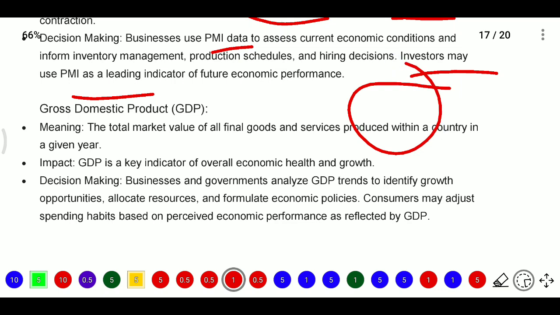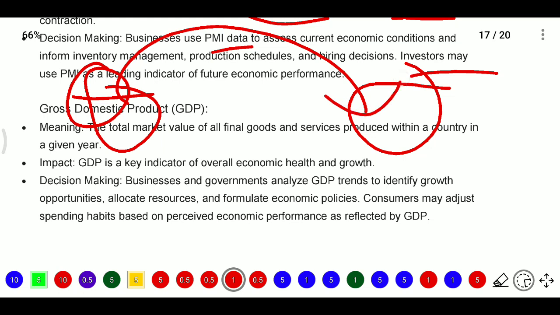GDP means the total market value of all final goods and all services which were produced within the country. That is gross domestic product, so domestic means within a country, whatever the goods, whatever the services, the total market value of all finished goods and services produced within the country in a given year, that is known as GDP.